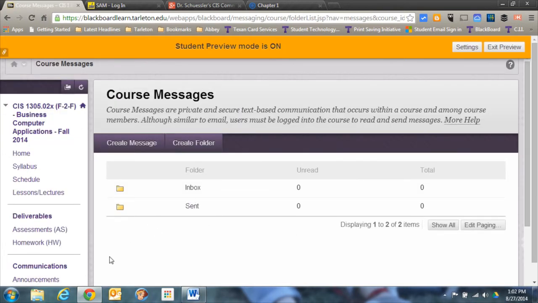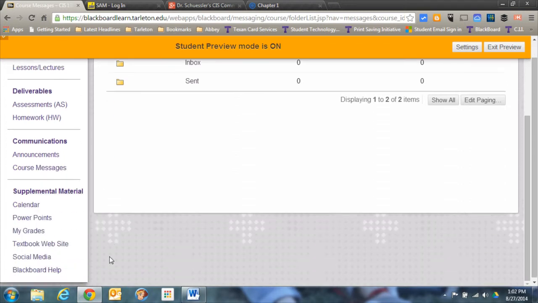If it's course related and you want to send me a message, send it to me here in Blackboard. I want everything that's related to the course enclosed here in Blackboard. If it's outside of the content of the class, if it's about another class that you're interested in taking, or about a job or something of that nature, a recommendation, you can certainly feel free to email me through regular email channels. But if it's course related, I want it sent to me here in Blackboard.